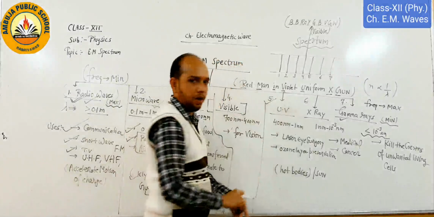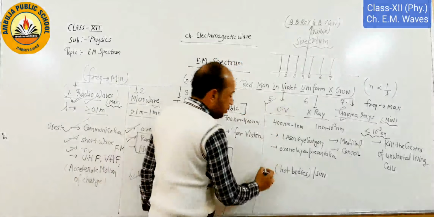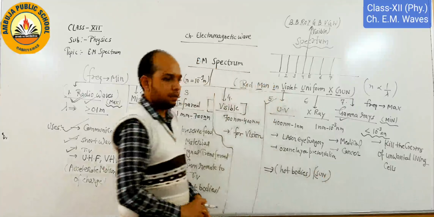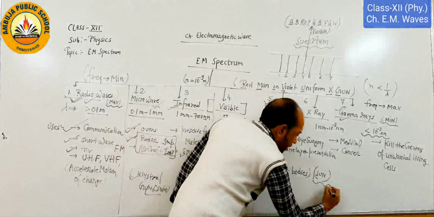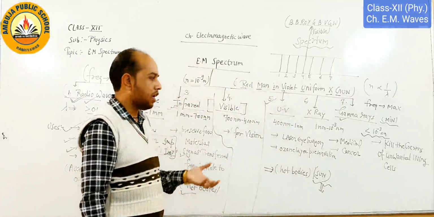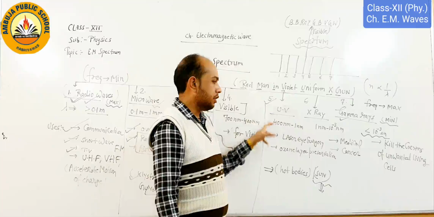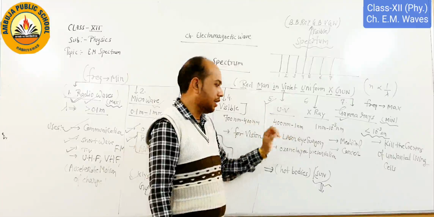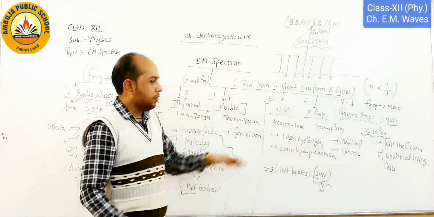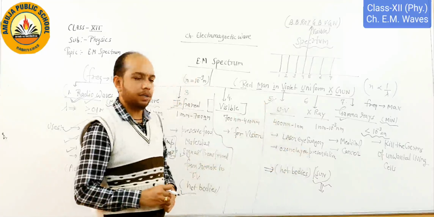This is ultraviolet. Ultraviolet is again produced by hot bodies, or practically it is the sun. That means the sun is an example; if we require high temperature, whenever a body has high temperature, it produces ultraviolet rays, and this is used for laser eye surgery and the ozone layer. As we know, the greenhouse effect. So ozone layer preservation is due to ultraviolet rays.